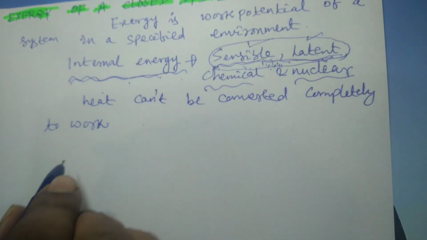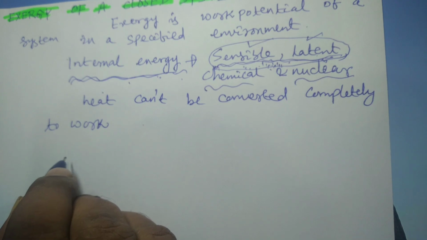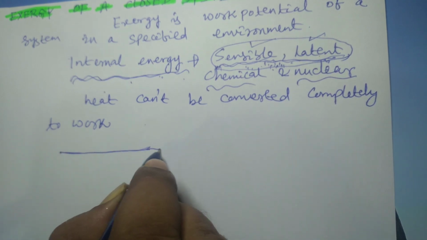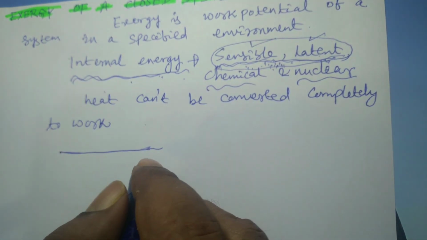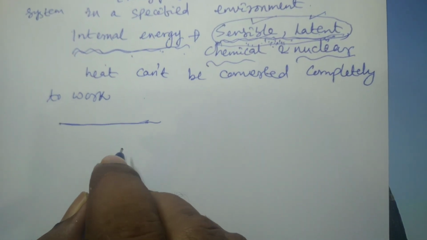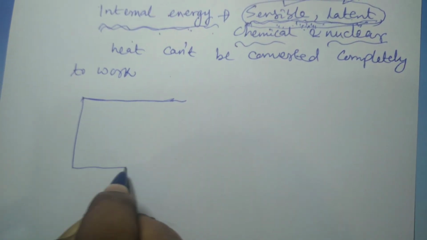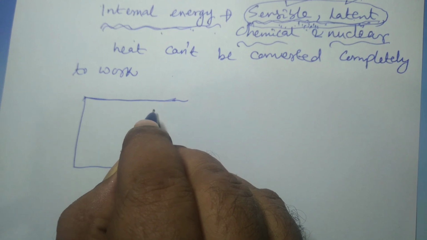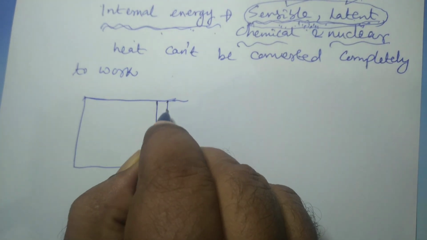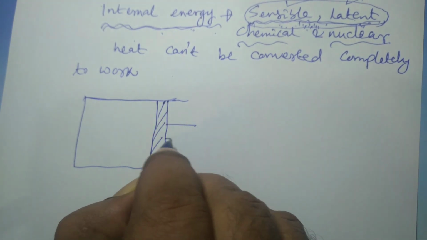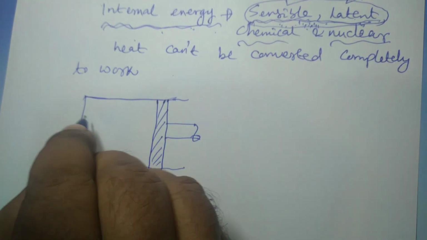Suppose we consider a stationary system, of course a closed system, and we want to find its exergy. There is no mass transfer across the system boundary. Suppose a certain amount of gas is enclosed in a cylinder and bounded by a piston.